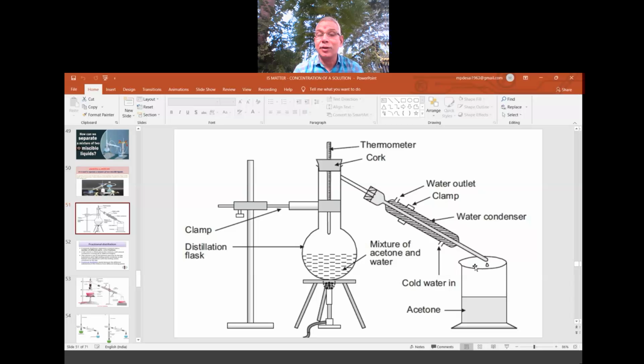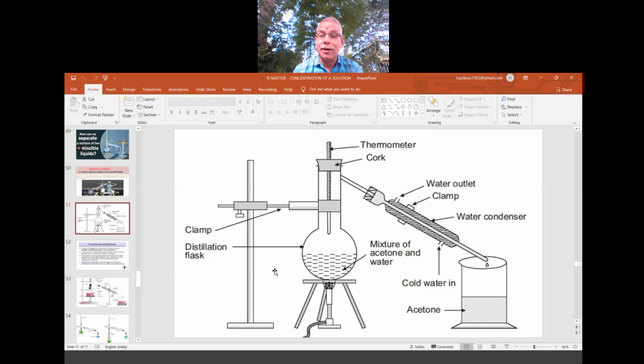Why is water sent slowly from the bottom? Because if you send water from the top, it comes fast because of natural flow. But here we are forcing water to move from the bottom to top so that it moves slowly. When it moves slowly, then for a longer time we can keep the cooling atmosphere inside. So when the vapors come in this area, they are cooled. When they are cooled, drops of liquid are formed here and collected here.